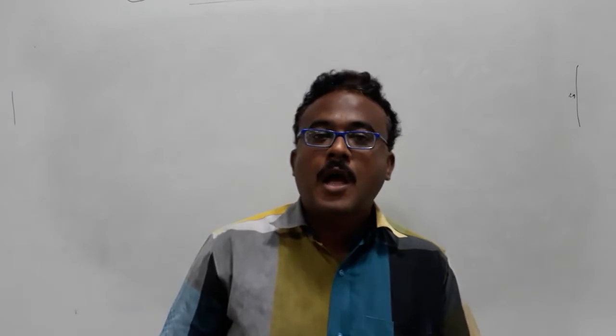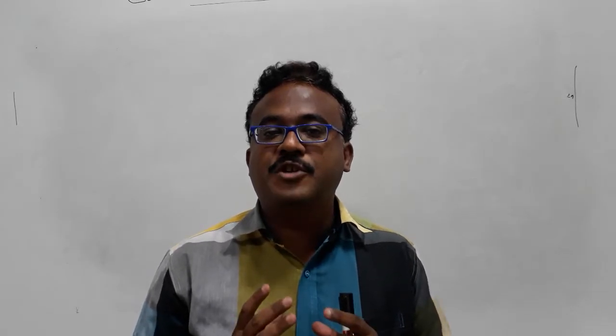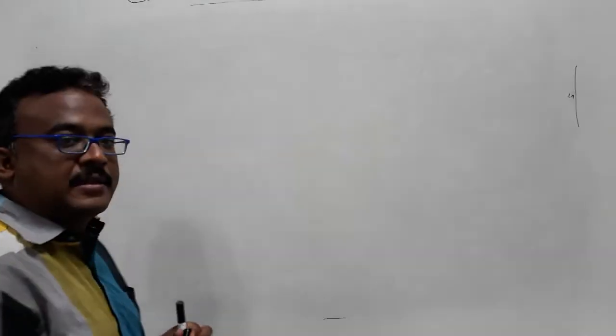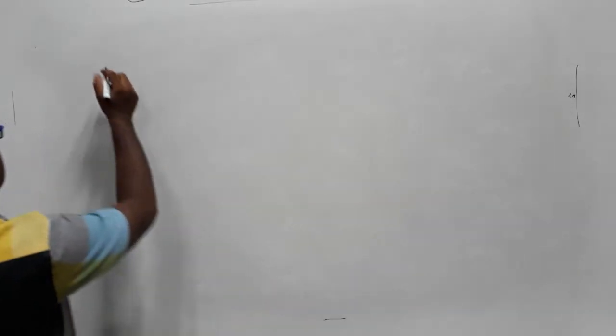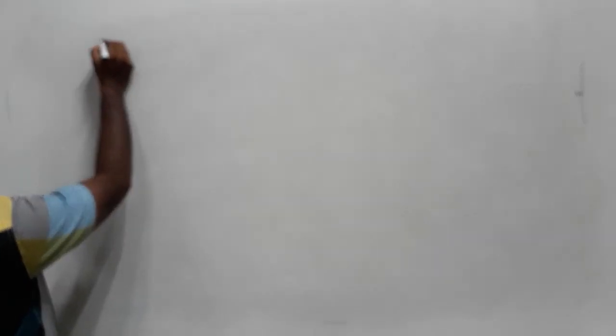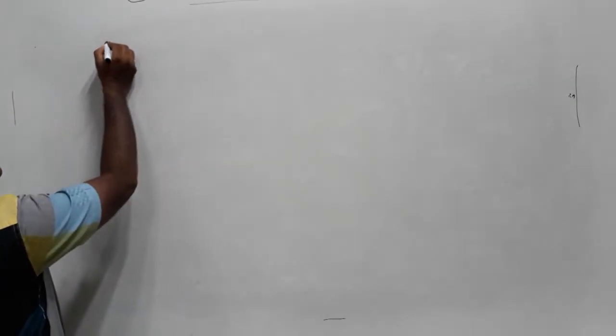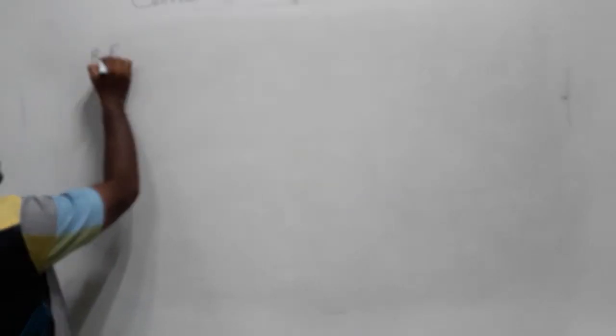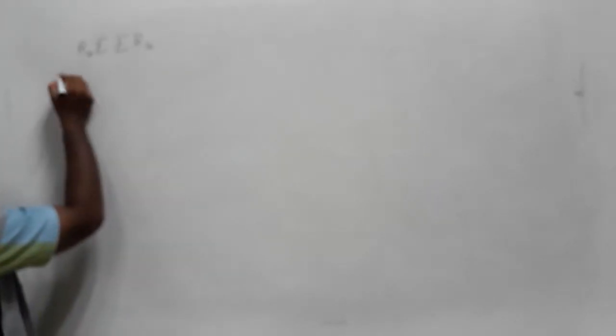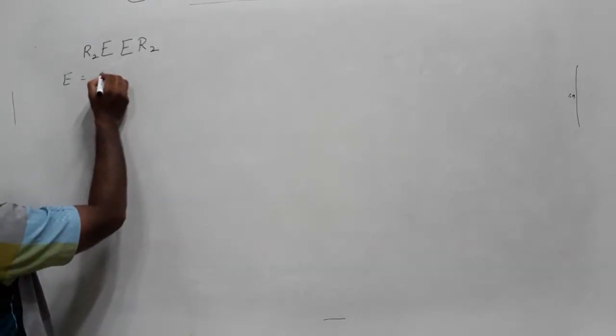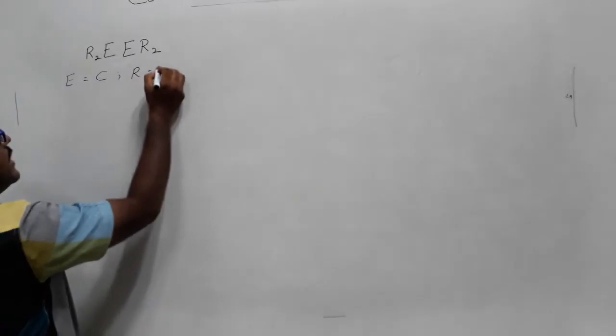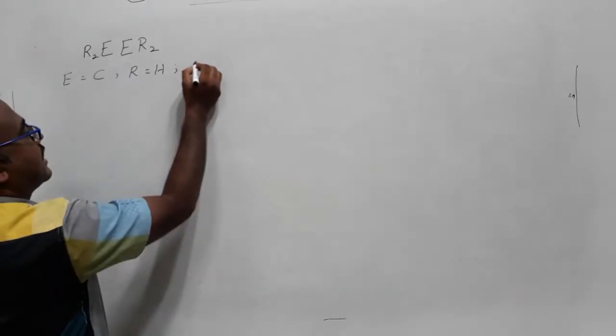In this lecture, I am going to talk about structure and bonding of heavier element substituted ethylene derivatives. We know the molecule ethylene, which I am going to represent in a very general formula, ER2. If E is equal to carbon, R is equal to hydrogen, the name of the molecule is ethylene.